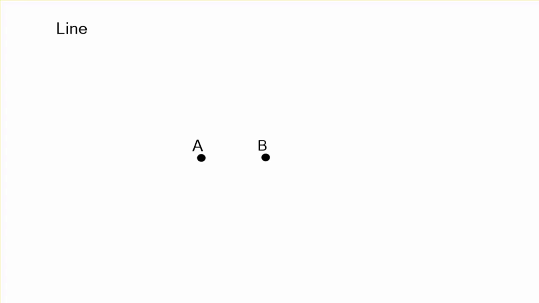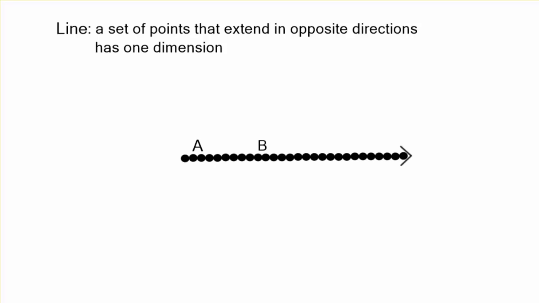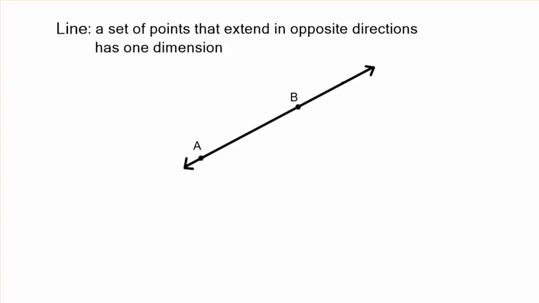Now, a line is going to be a set or a group of points, but it's a set of points that extend in opposite directions. It's going to be perfectly straight. And again, it only has one dimension, like length or width. Let's go ahead and extend that out. And I'm going to put an arrow at the end to show that it keeps on going infinitely. It goes on forever, left and to the right. Now, maybe it's going to come out like this, or maybe it's going to come out at you like that. But usually it's just drawn like this. Point A and point B are on that line.